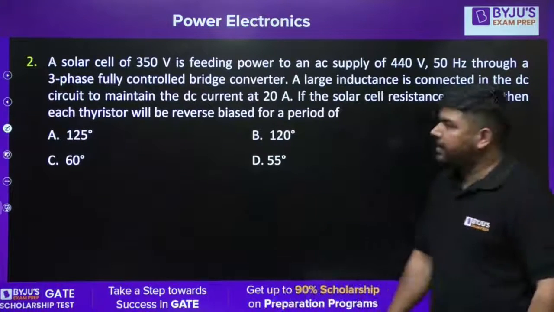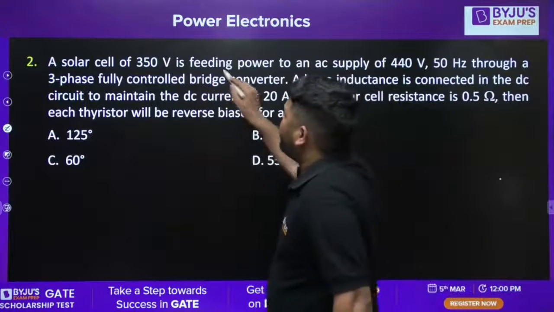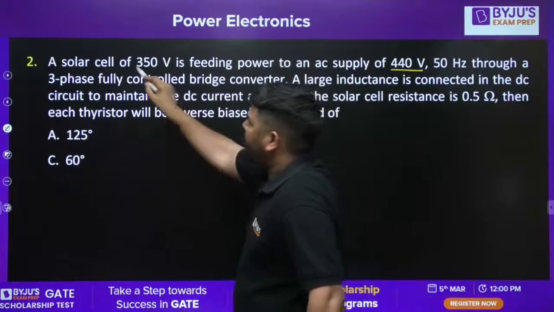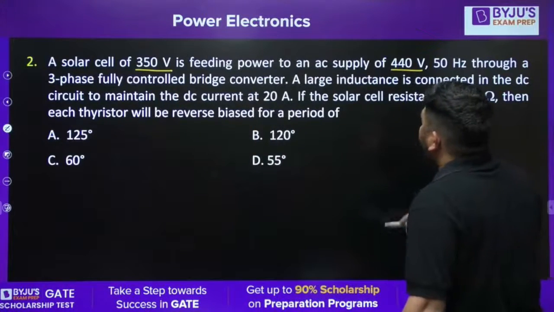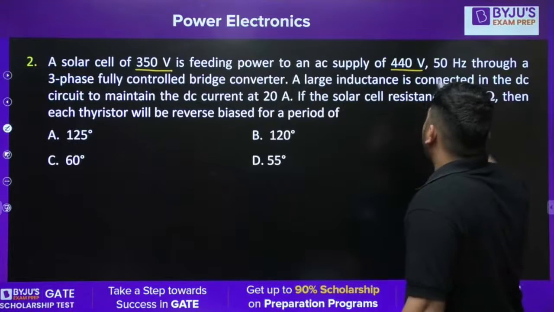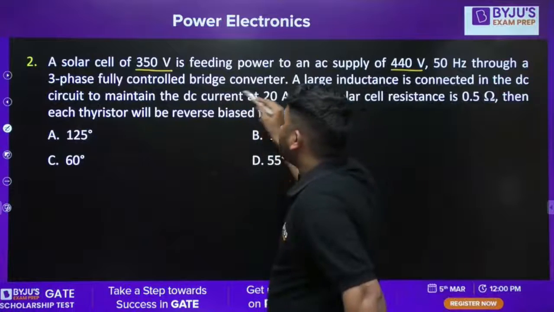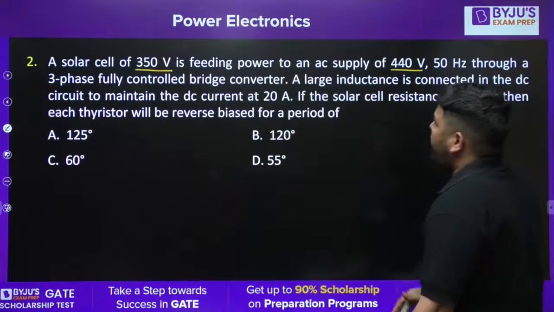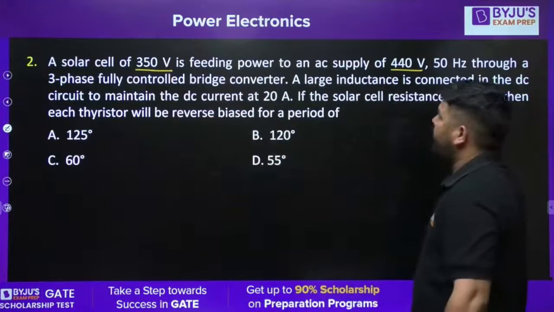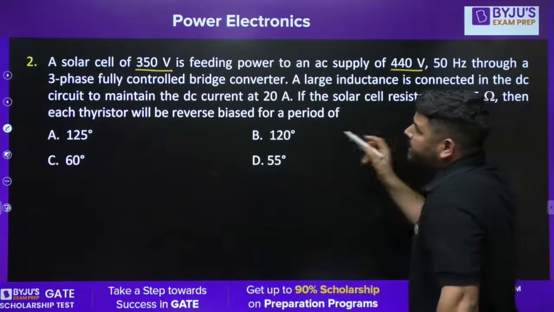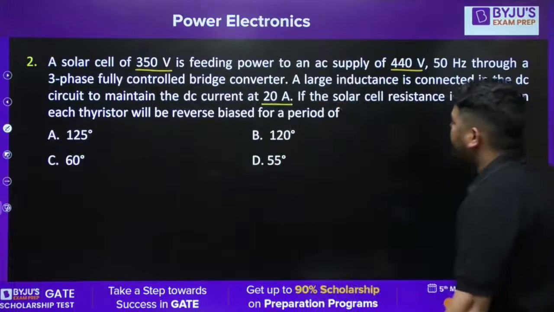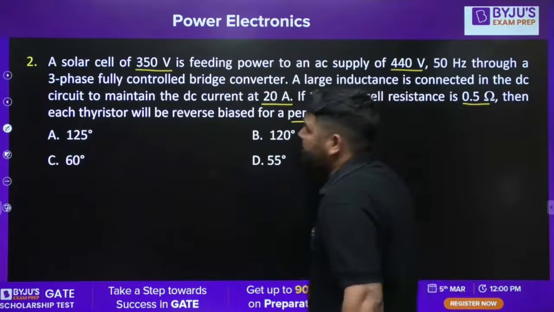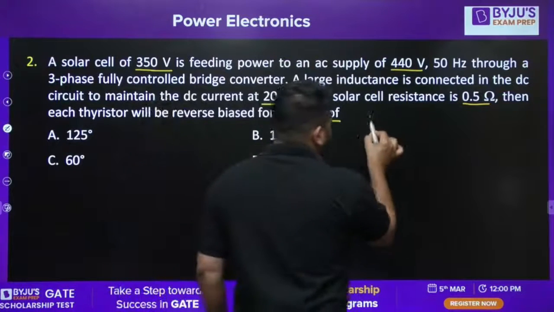In the next question, it is given that a solar cell of 350 volt is feeding power to an AC supply of 440 volt, 50 hertz, through a 3-phase fully controlled bridge converter. So it means the load is an RLE type of load, and it is feeding power from the load side to the source side. A large inductance is connected in the DC circuit to maintain the DC current constant at 20 ampere. If the solar cell resistance is 0.5 ohm, then each thyristor will be reverse biased for how much period? Okay, so the question is like this.